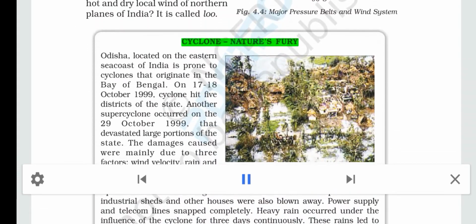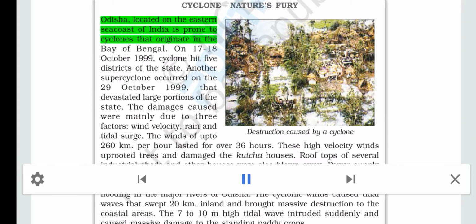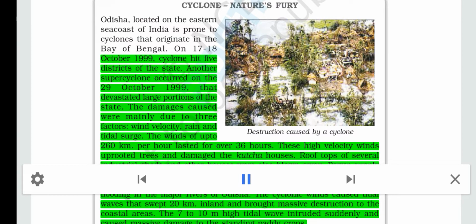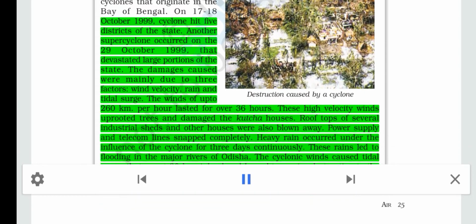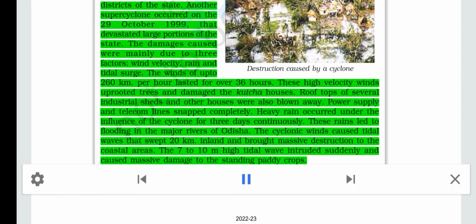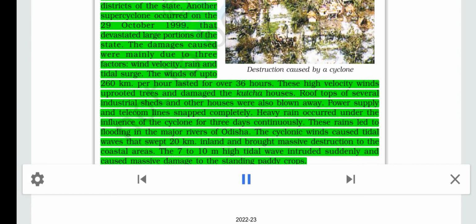Cyclone, nature's fury. Orissa, located on the eastern seacoast of India, is prone to cyclones that originate in the Bay of Bengal. On 17 to 18 October 1999, a cyclone hit 5 districts of the state. Another supercyclone occurred on the 29th of October 1999 that devastated large portions of the state. The damages caused were mainly due to 3 factors: wind velocity, rain and tidal surge. The winds of up to 260 km per hour lasted for over 36 hours.